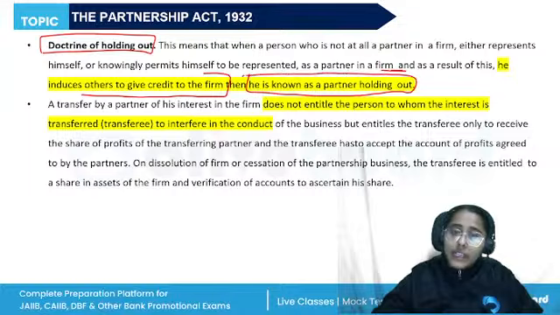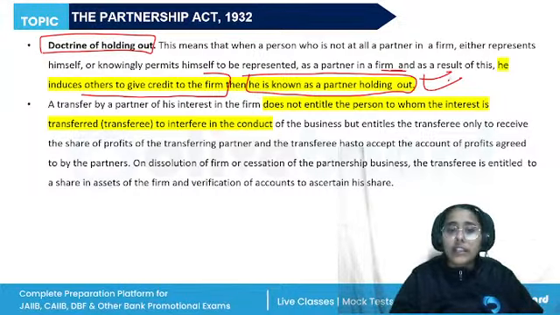They're not really a partner in the firm, but they're wrongly representing themselves, or permitting themselves to be represented as a partner of the firm, and credit is given on that basis. This is the doctrine of holding out.